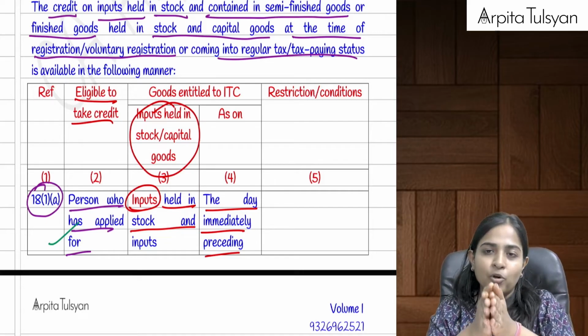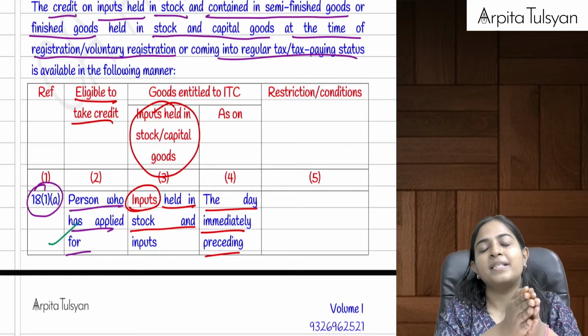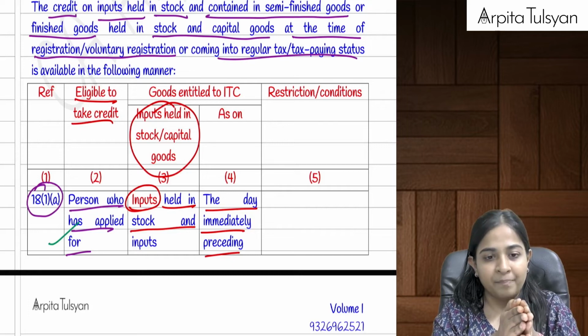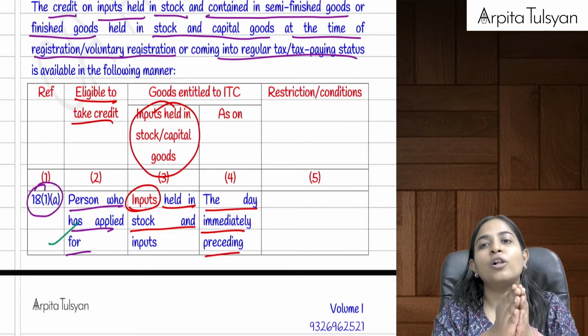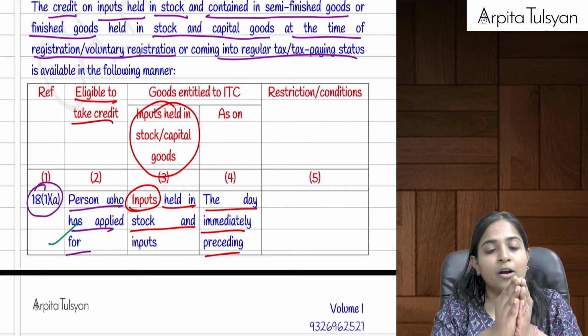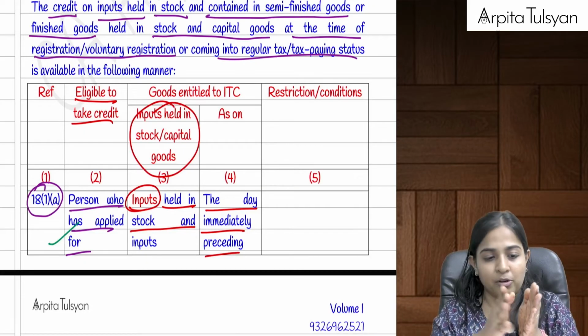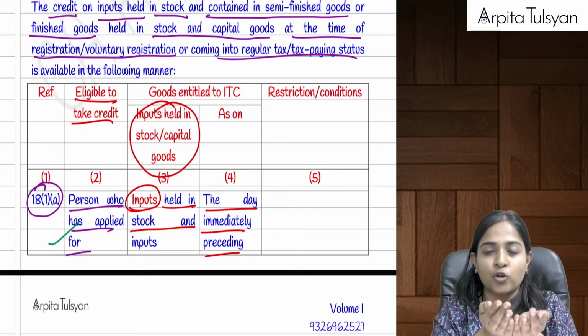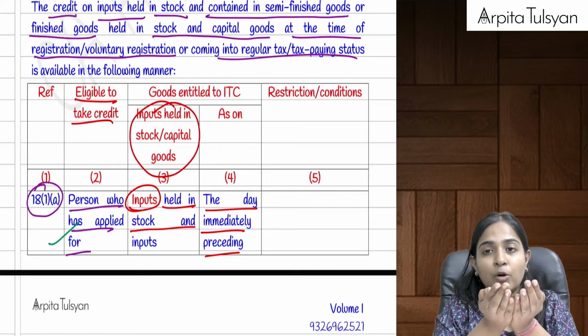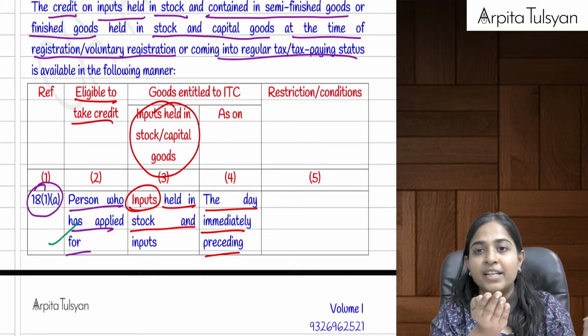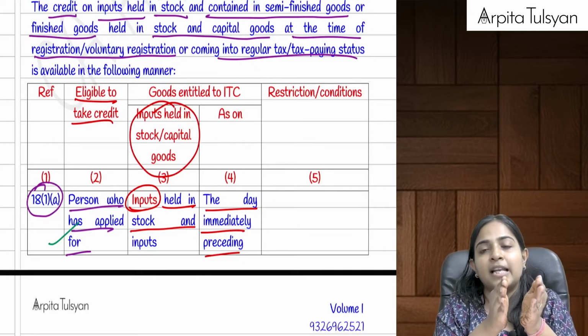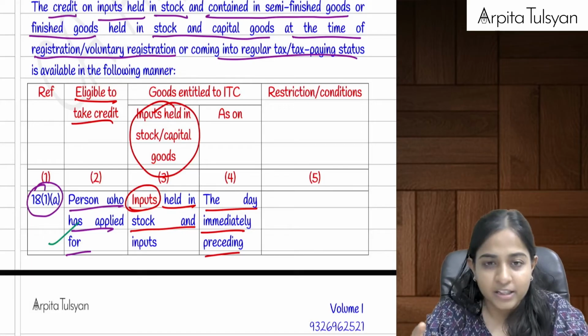The government said no problem, go and check your stock as on the preceding day, that is 24th of April. On 24th of April, what all things do you have in your stock? Only stock, no services, no capital goods. I said I have this much amount of stock available with me. The government said out of that how much was purchased in the last 1 year. I said this much was purchased in the last 1 year. The government said you can take the ITC on the same.